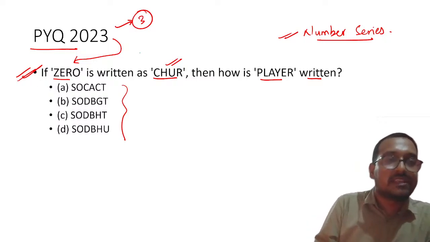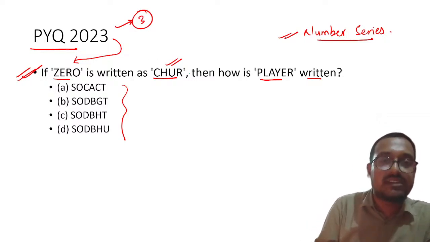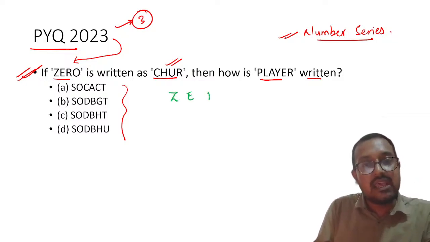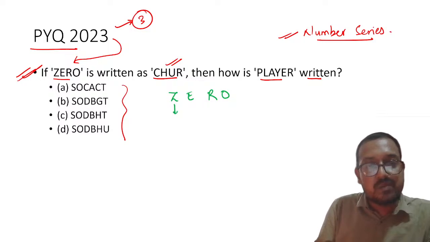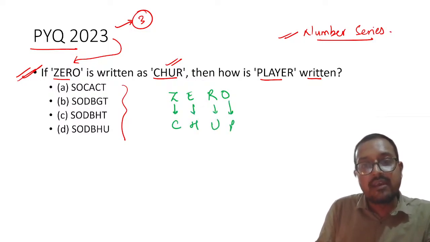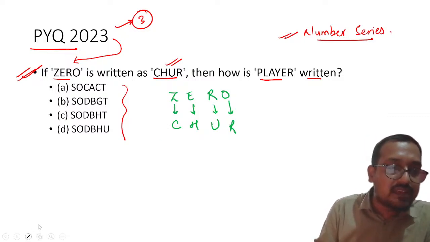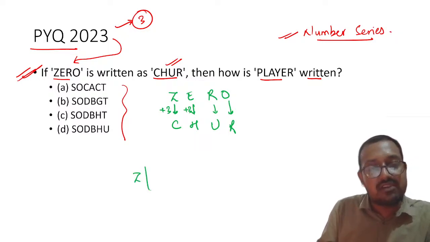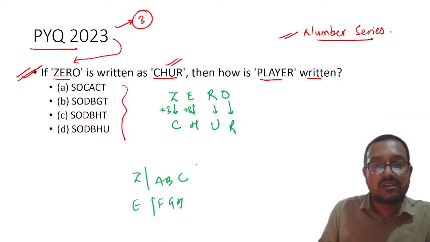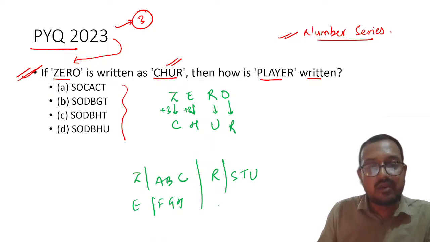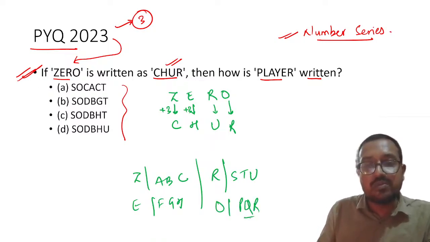Okay. Now, my dear students, this question was quite simple. Why am I saying so? Zero corresponds to this, and if you notice the pattern, you will realize that it is nothing but plus 3 everywhere. Plus 3 everywhere. That means Z, after Z, A, B, C. Then E, F, G, H. Then R. Then again S, T, U. Then O, P, Q, R. So I hope this is crystal clear.